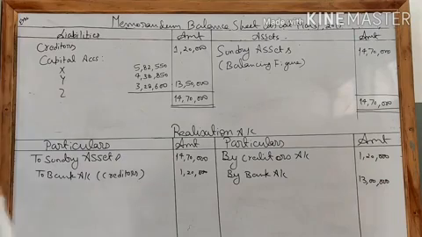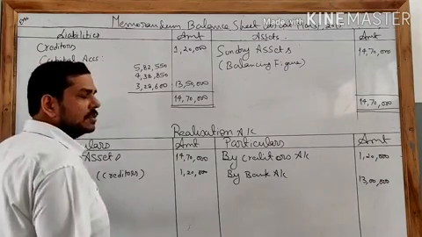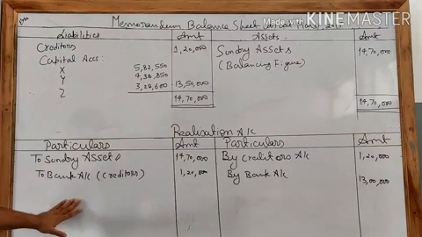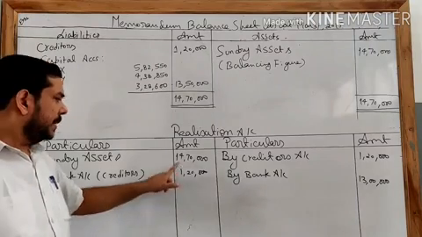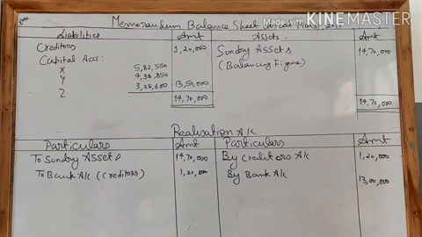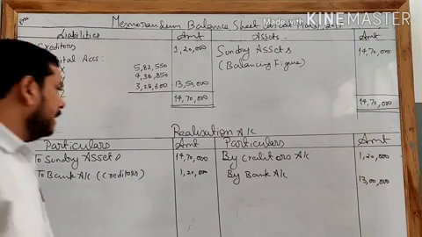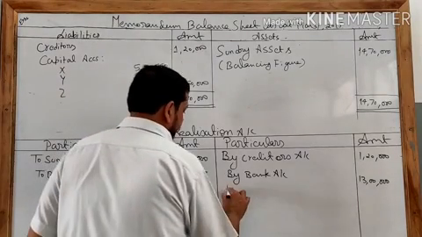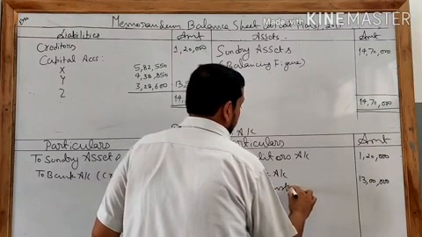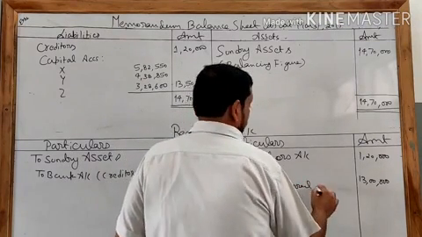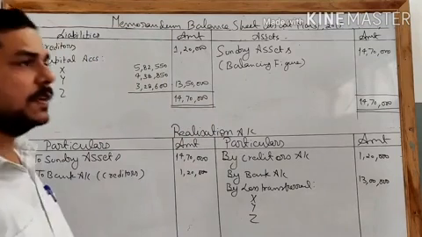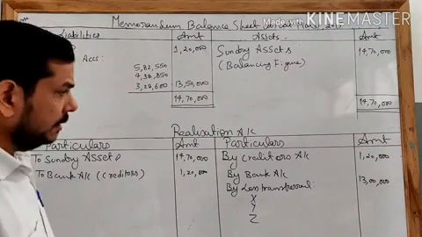Clear? So as I told you, this realization account is almost like a profit and loss account. This is our income side because we are selling all our assets here, and this is our payment side. Make a total: the payment side is 15,90,000, while the income side is 14,20,000. So what we have is a loss of 1,70,000. So the loss is transferred to X, Y, Z. Our profit sharing ratio is 4:3:3.